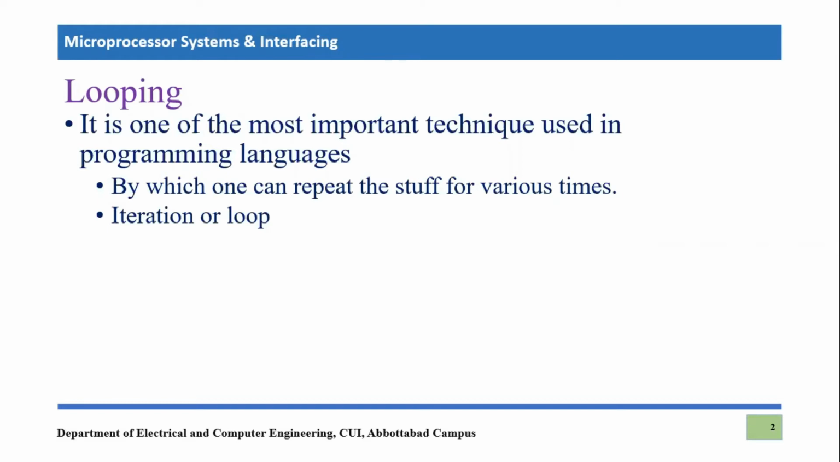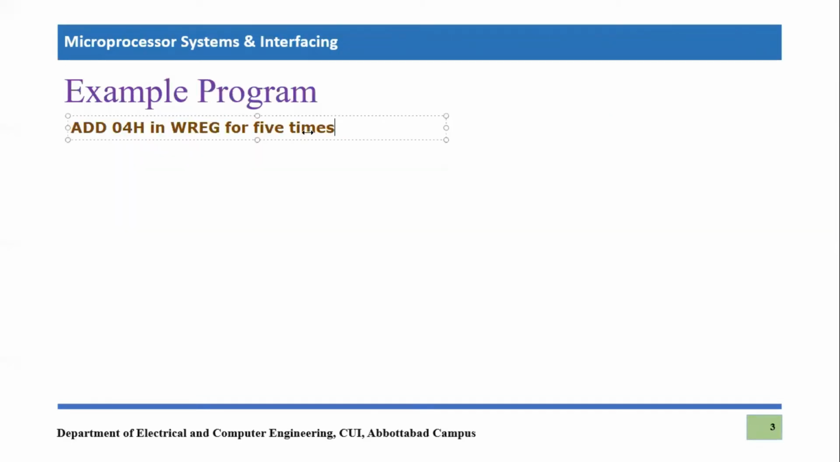So let's see how one can do this looping technique in assembly language of PIC18F microcontroller, or PIC18F452 specifically. To understand the effectiveness and efficiency of looping, let's run a simple program. In this program, we have to add 04 hex in the working register 5 times. So we have to add only the 04 number, 04 hex, a decimal number, in the working register 5 times. So how can one do it? We can simply write a code.